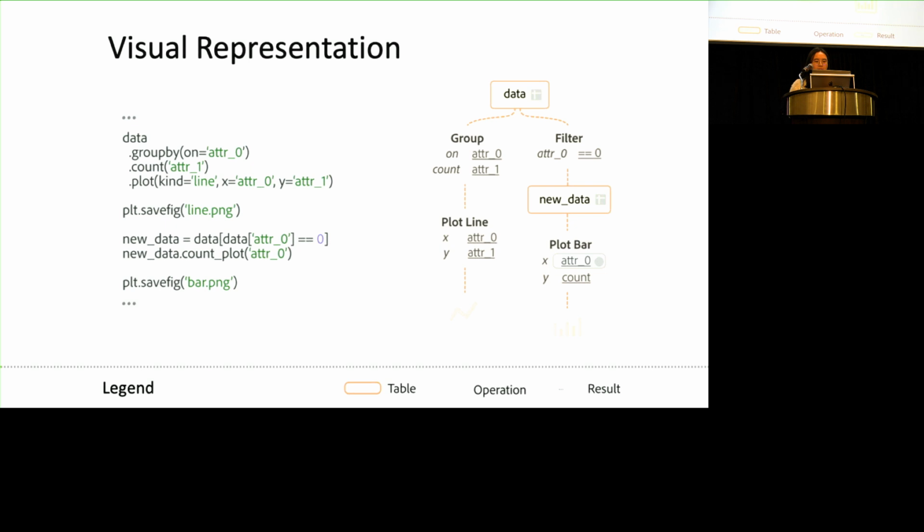And here is an example of the visual representation. So this code snippet will be translated into a diagram like this. And actually, the code and the diagram have a one-to-one mapping. If you hover on one block of the diagram, the code will highlight. And when you interact with the block, the context is this specific line of code.